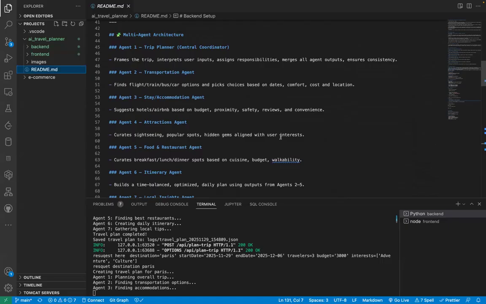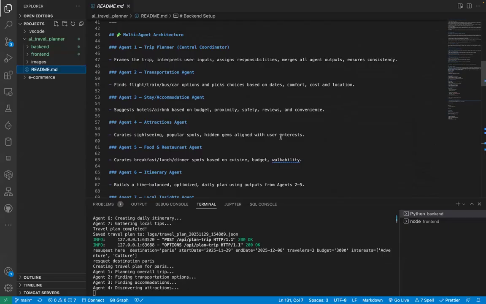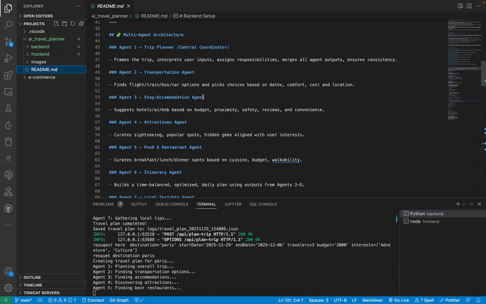and then it passes all the details to the transport agent, which finds flights, trains, and buses, and gets details related to those. Then there is the accommodation agent, which finds hotels and Airbnbs within the proximity of the city that we selected, based on the reviews and the convenience.